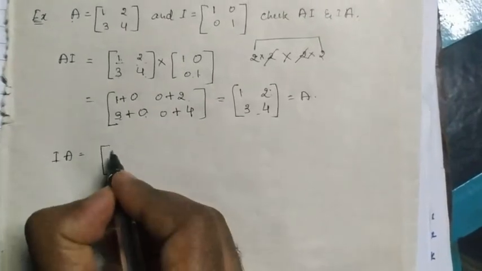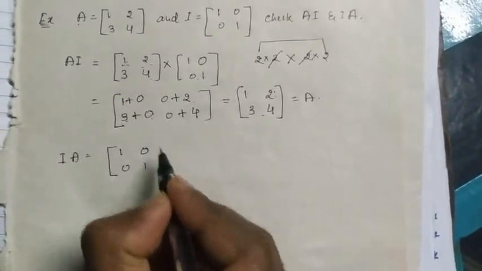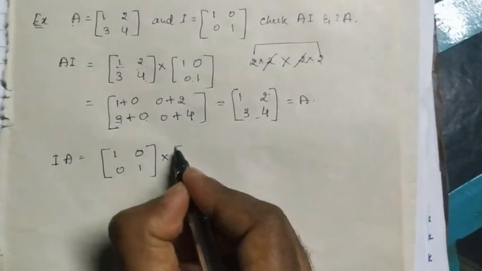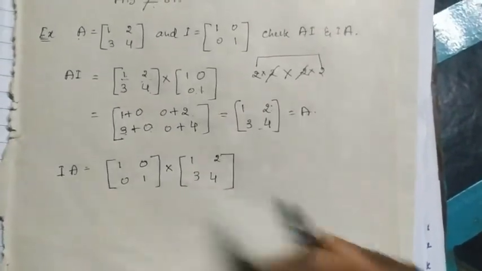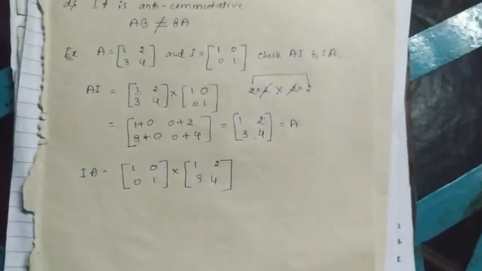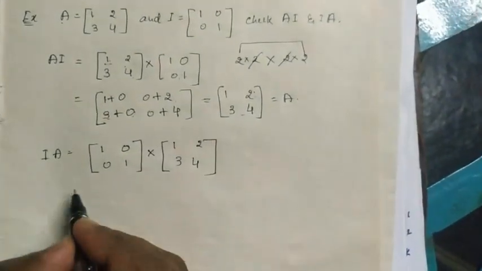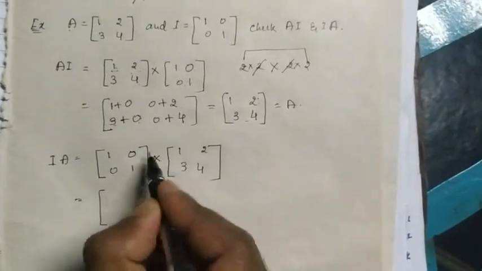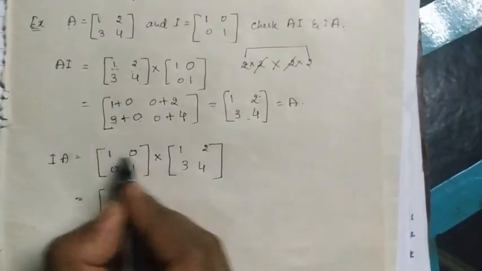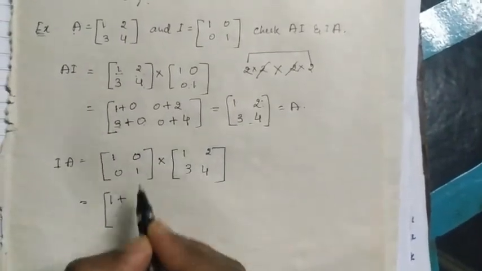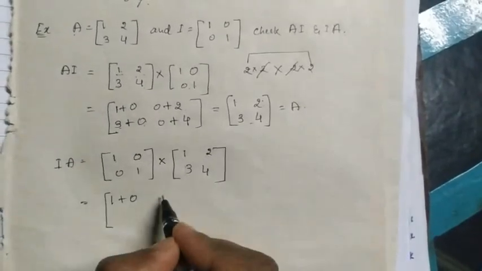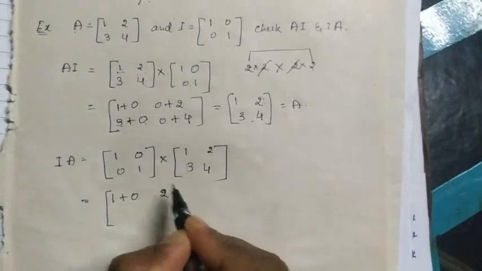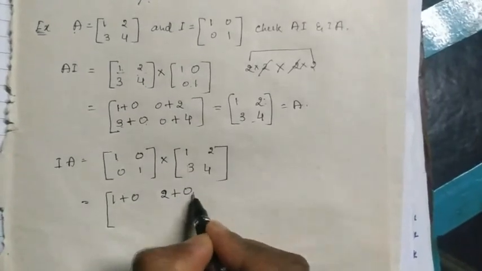I is 1, 0, 0, 1 into A is 1, 2, 3, 4. So this is a very important property that you have to learn. First row, first column, first row, second column: 1 into 1 is 1, plus 0 into 3 is 0. First row, first column is over. 1 into 2 is 2, plus 0 into 4 is 0.